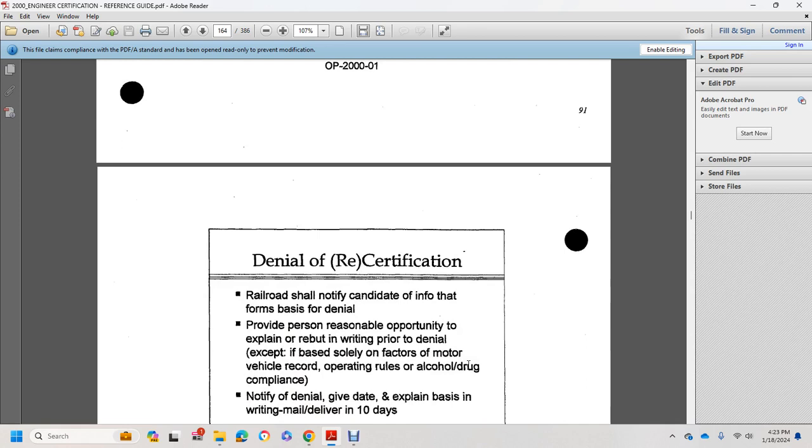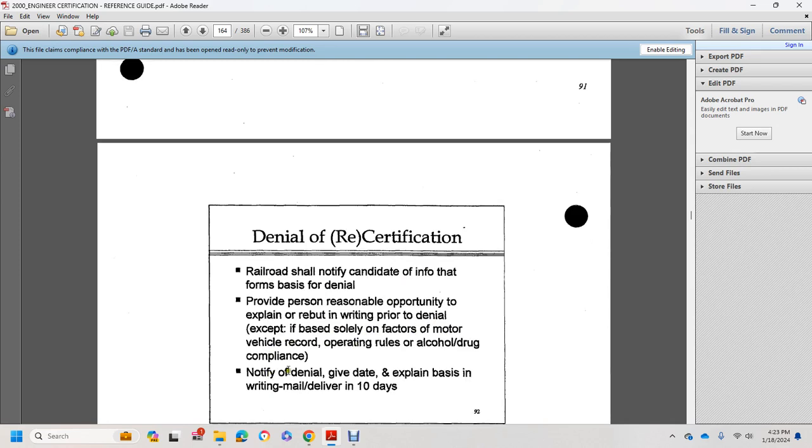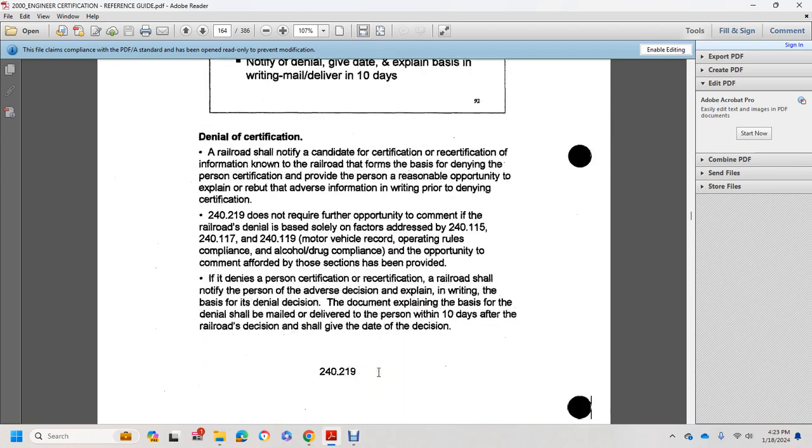Denial of recertification. A railroad shall not notify a candidate if the name of the rate is the basis of the denial, and provides the person the opportunity to explain and rebut in writing prior to the denial. So, based solely on the factors of motor vehicle record, operating rules, and alcohol and drug compliance, note the denial, given the date, with an explanation of the basis, in a written mail delivery within 10 days.